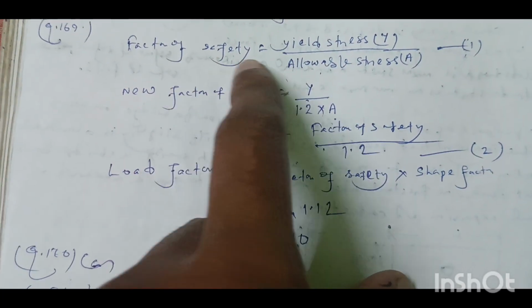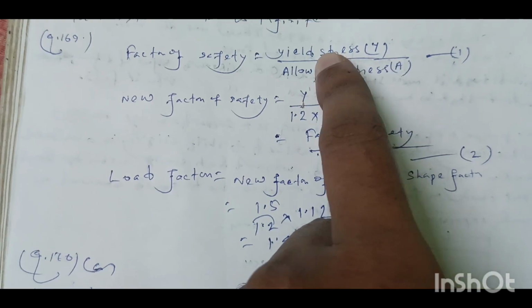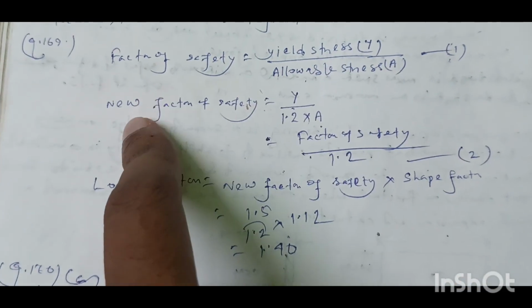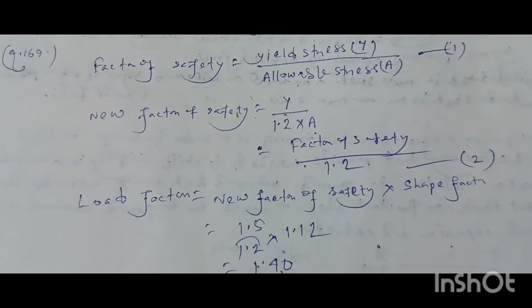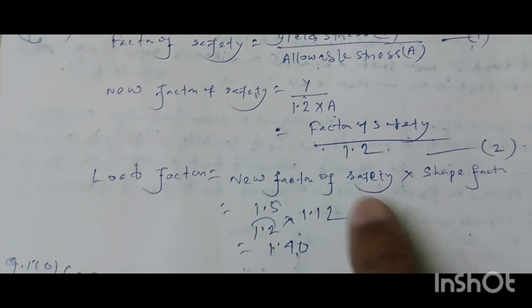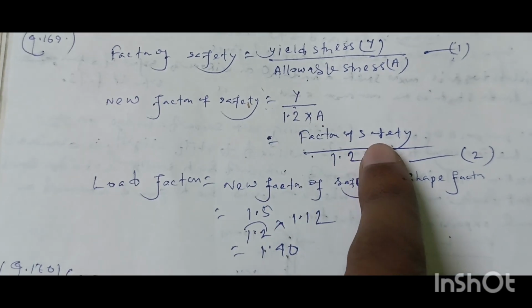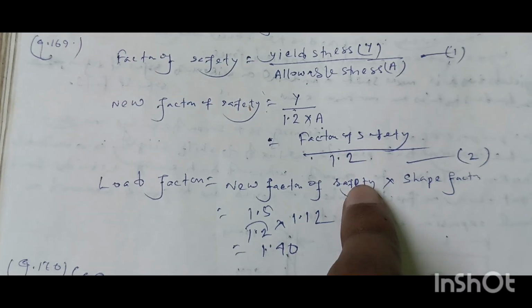We know that factor of safety equal to yield stress divided by allowable stress. So Y by A. So yield stress equal to Y and allowable stress equal to A. So new factor of safety after increase of 20% in allowable stress will be Y divided by 1.2 into A, which is also equal to factor of safety divided by 1.2.